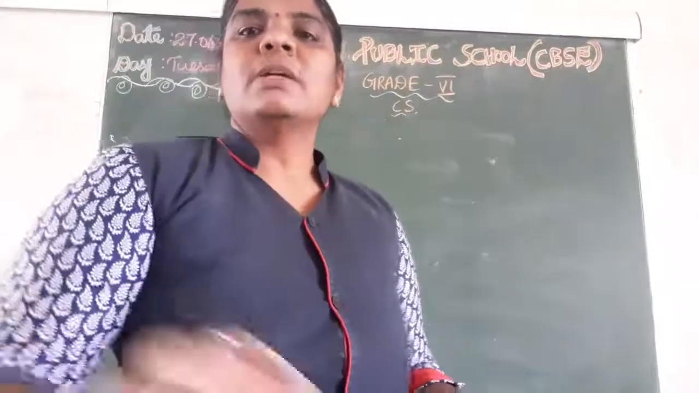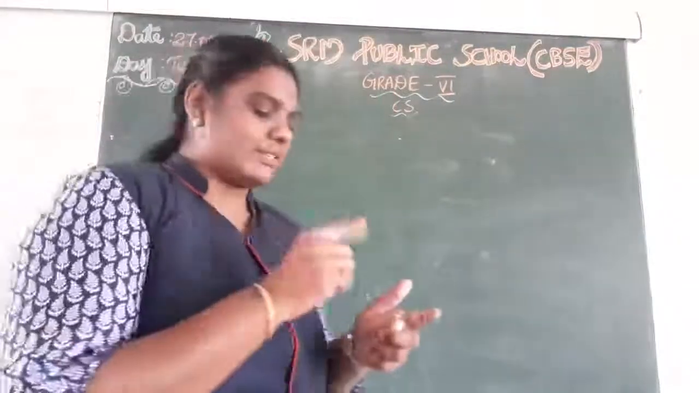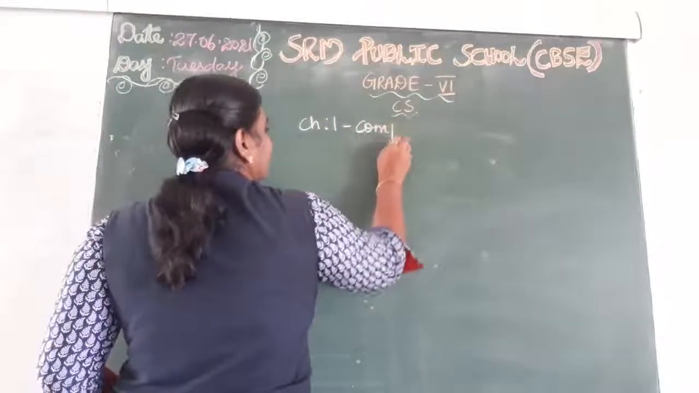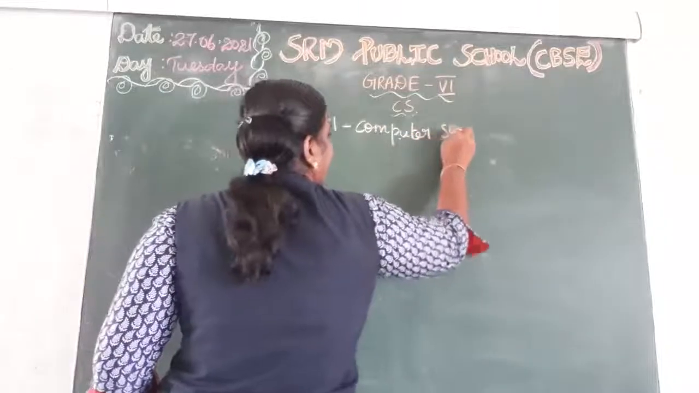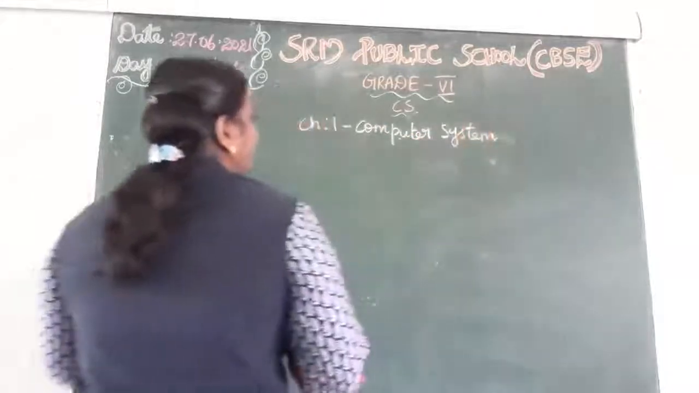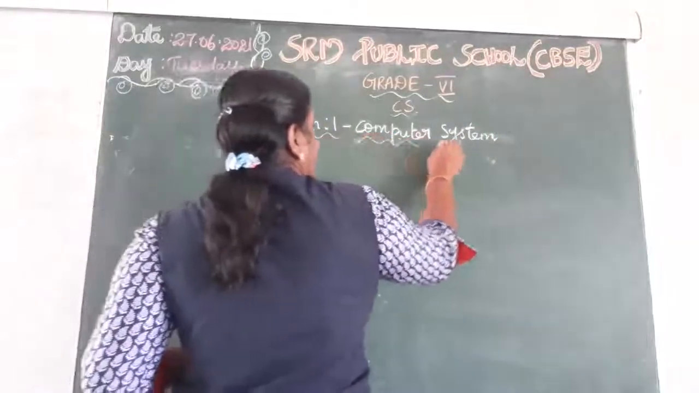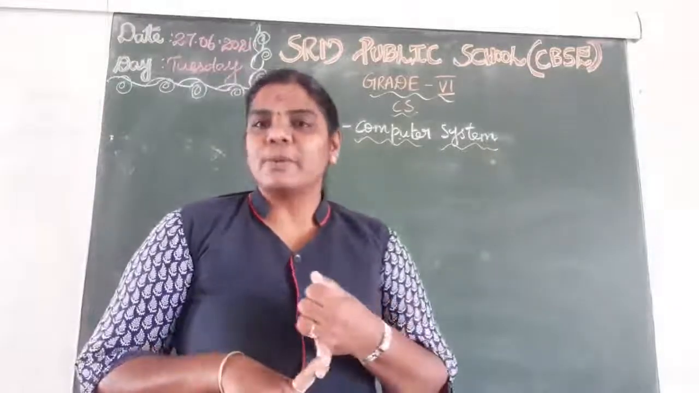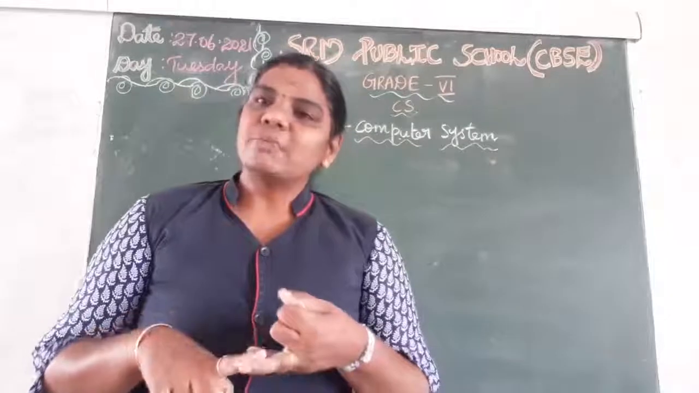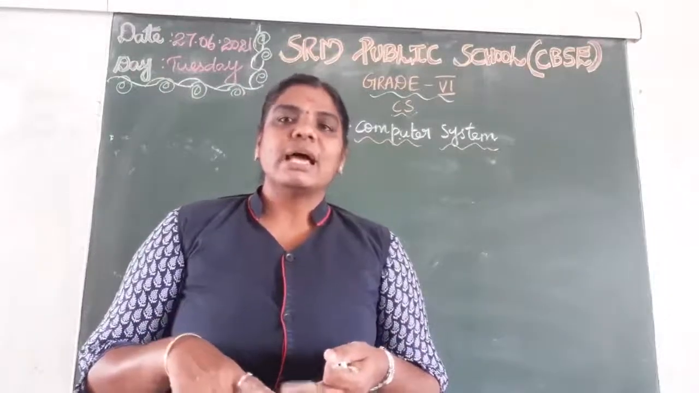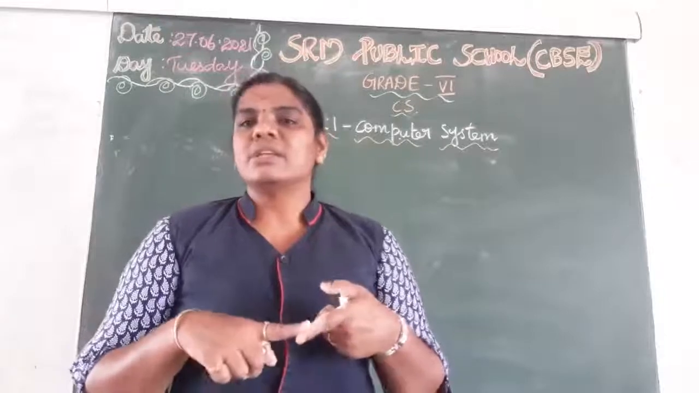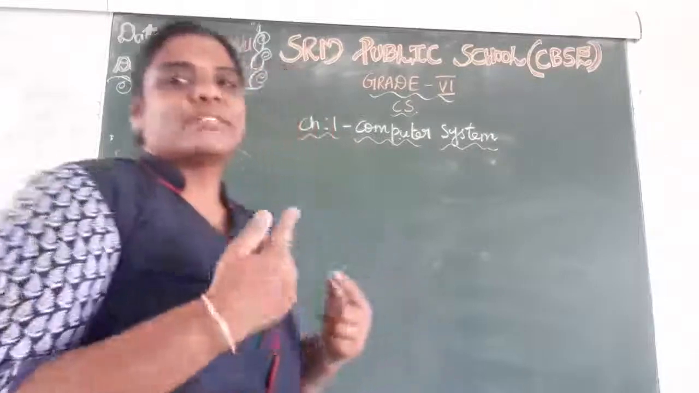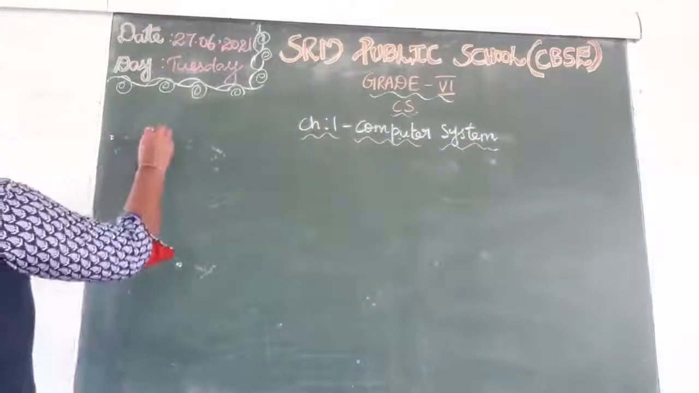Okay. So now we are going to revise the first chapter. What is our first chapter? Computer system. So in this chapter, what are the topics we learned? Just recall. Types of computers, examples for hardware and software, and types of computer languages, right? So these are the topics we learned from the first chapter. What is our first topic? Types of computers.